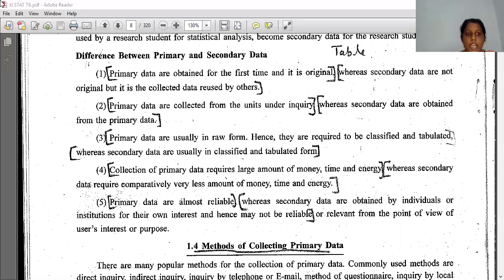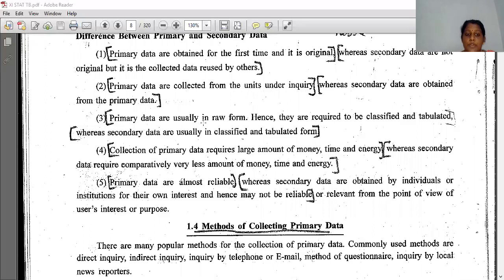Okay. So the first difference is primary data are obtained for the first time and it is original, whereas the secondary data are not original, but it is the collected data reused by others. Second, primary data are collected from the units under inquiry, whereas the secondary data are obtained from the primary data. Then primary data are usually in raw form. Hence, they are required to be classified and tabulated, whereas secondary data are usually in classified and tabulated form.